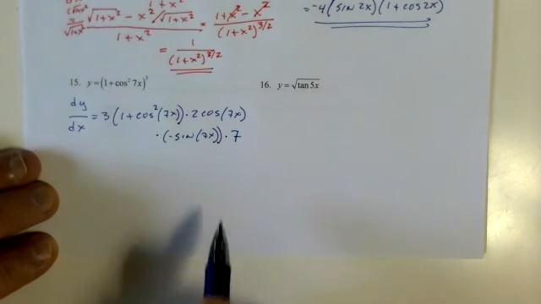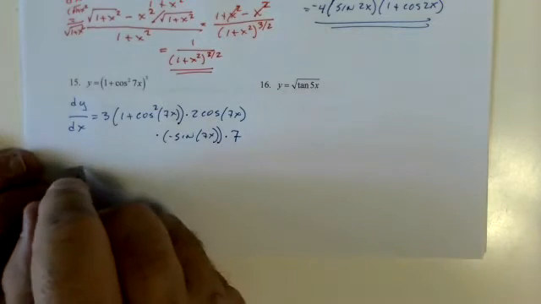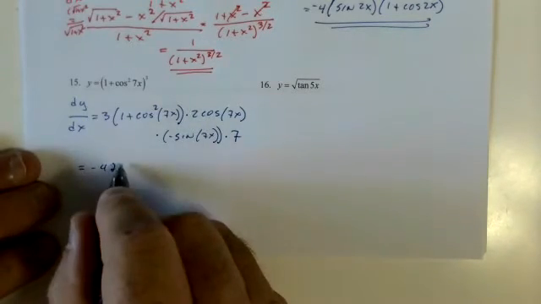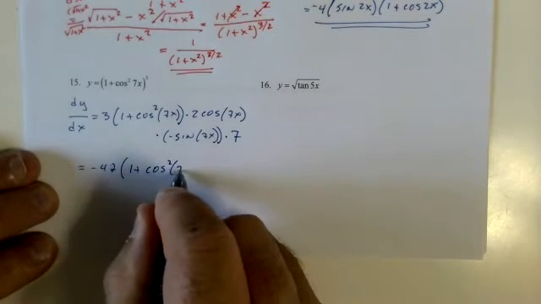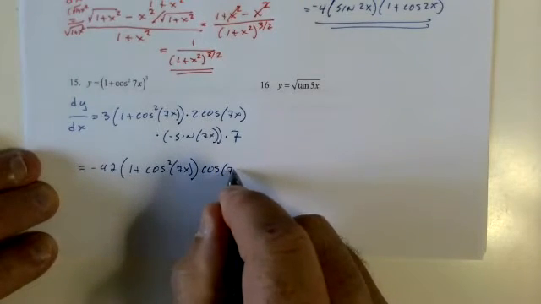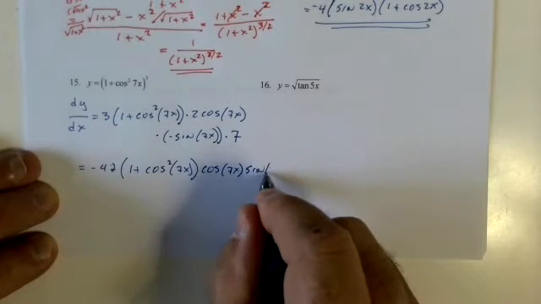Yeah, that's brutal. 7 times 3 is 21, times 2 is 42 with a negative, equals negative 42. In combinations, no, I'm not getting rid of anything here. 1 plus cosine squared 7x, cosine 7x. The negative out front, sine 7x.